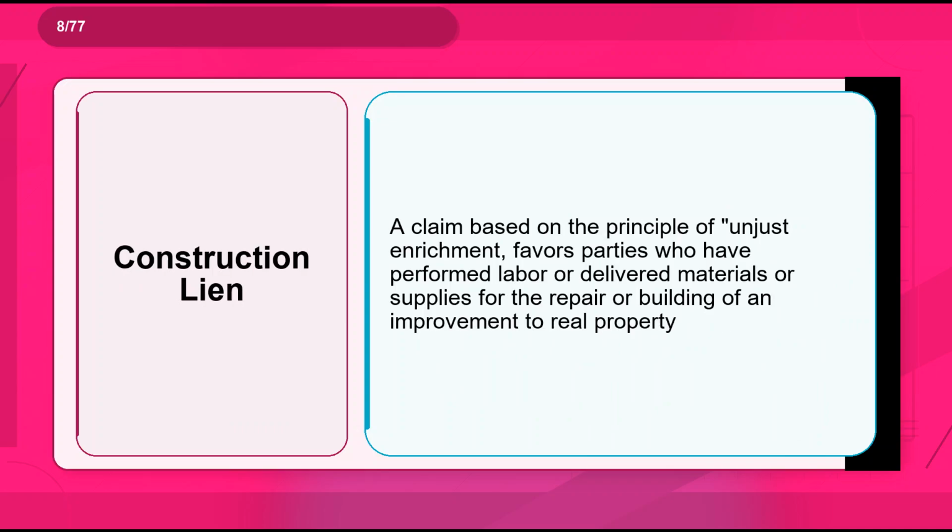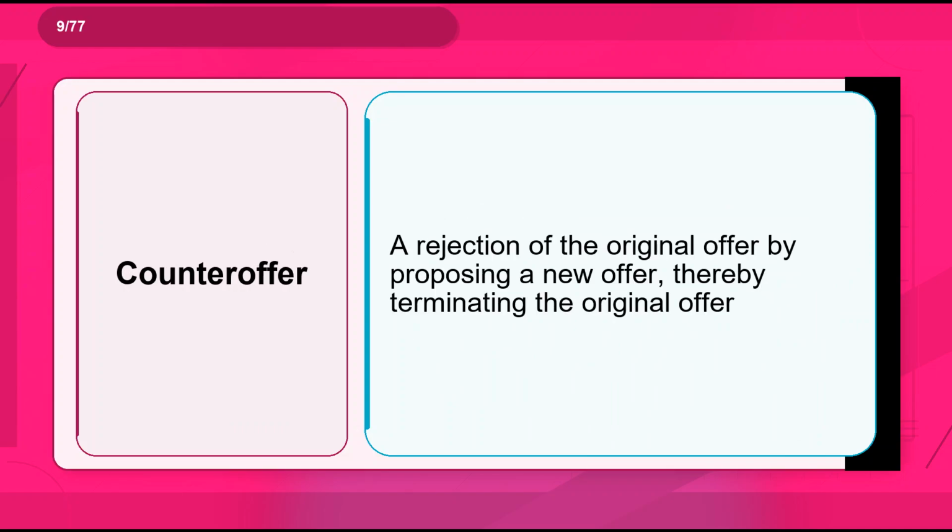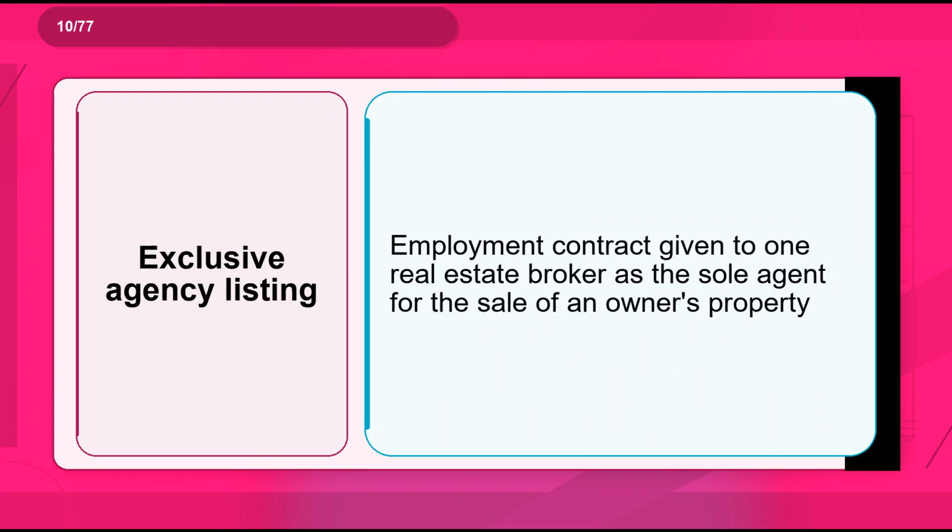Flashcard 8. Term: construction lien. Definition: a claim based on the principle of unjust enrichment, favors parties who have performed labor or delivered materials or supplies for the repair or building of an improvement to real property. Flashcard 9. Term: counteroffer. Definition: a rejection of the original offer by proposing a new offer, thereby terminating the original offer.